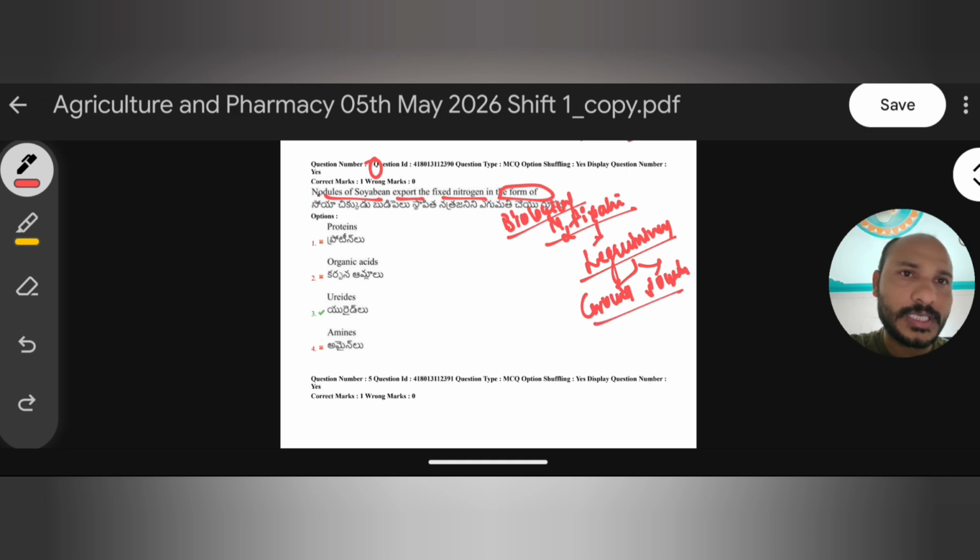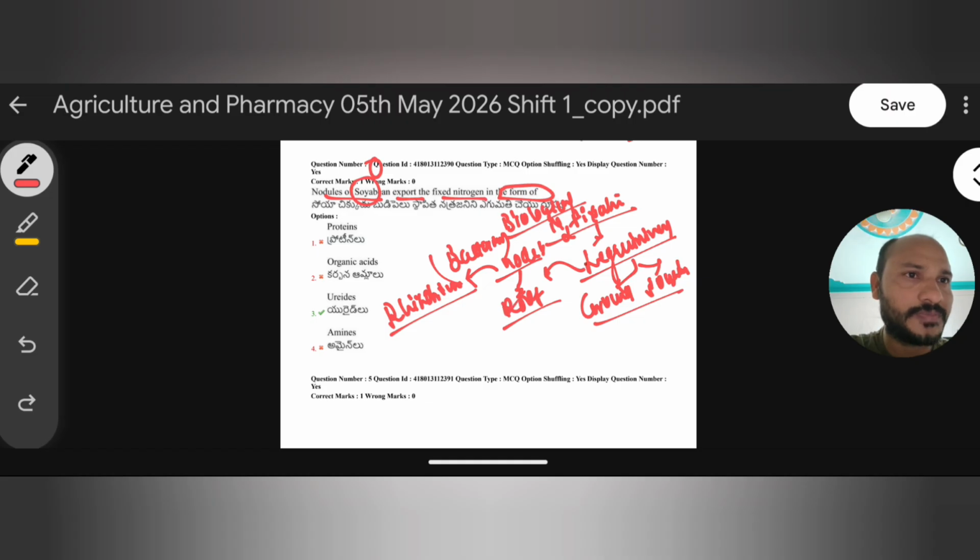Here, in leguminaceae plants, nodules are formed inside the root. The formation of nodules is carried out by a symbiotic bacterium called rhizobium. Very important. Rhizobium plays an important role in the formation of nodules in the roots of leguminaceae plants for biological nitrogen fixation. Okay, fine. So here in soybean, the fixed nitrogen is exported in the form of the options: proteins, organic acids, ureides, and amines. Why ureides are the right answer, we will discuss here.